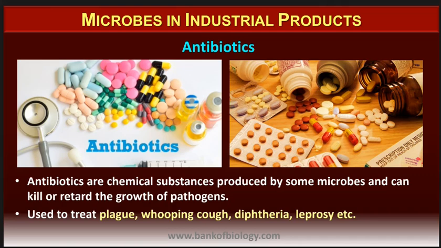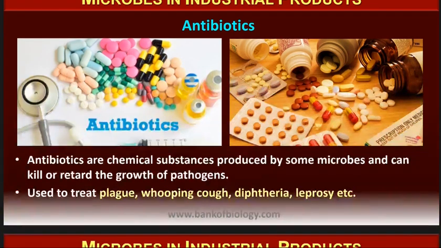So an antibiotic is a chemical substance produced by some microbes that can kill or retard the growth of pathogens. And they are used to treat plague, whooping cough, diphtheria, leprosy, etc. So it's a very common thing. We kind of take antibiotics now and then, when we have cold, cough, fever, etc.